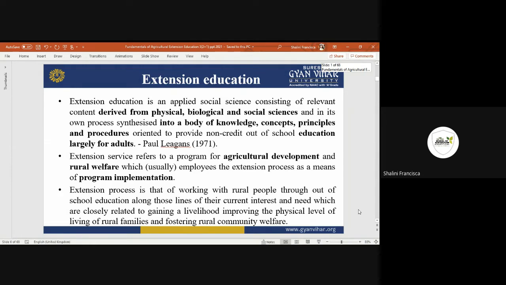If I relate this to agriculture, it is understanding the plants, understanding how farmers are related to crop production and everything, then market, distribution, production, buying, selling, everything should be there.